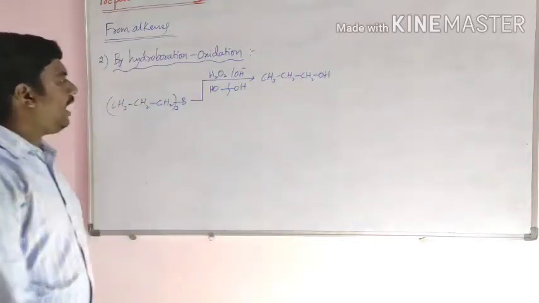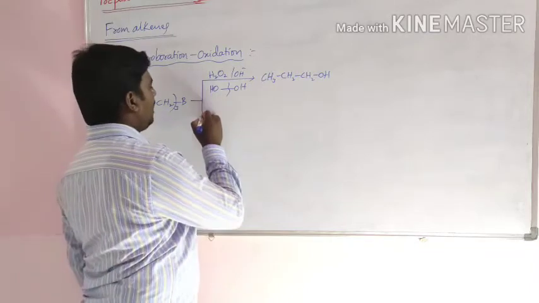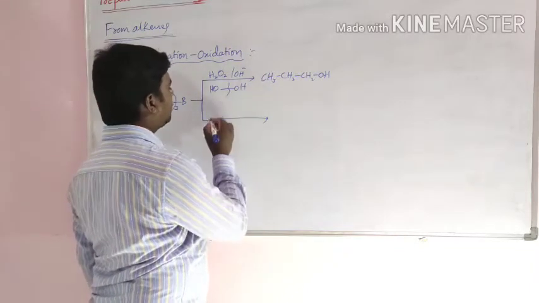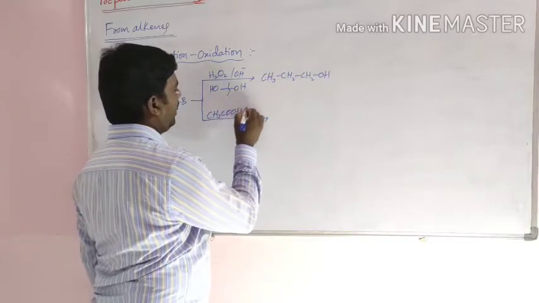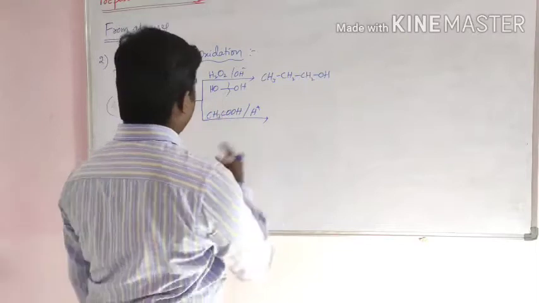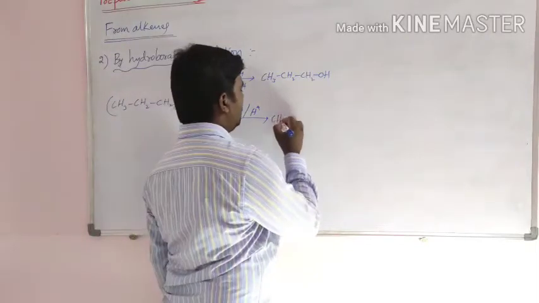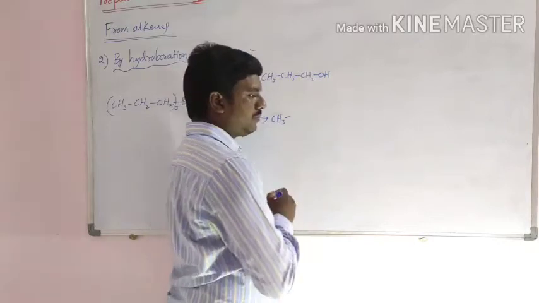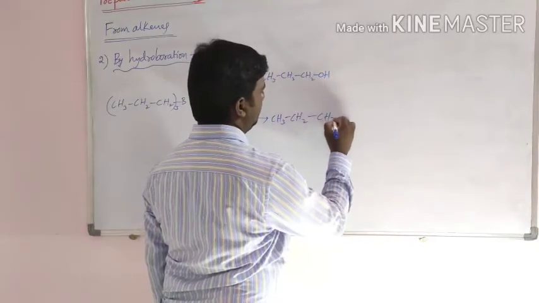If trialkyl boron reacts with acetic acid, CH3COOH, in the presence of acid, it converts into alkane, CH3 CH2 CH3.